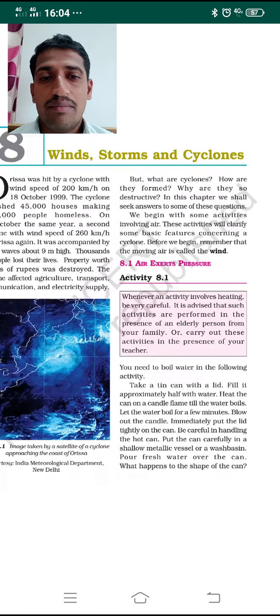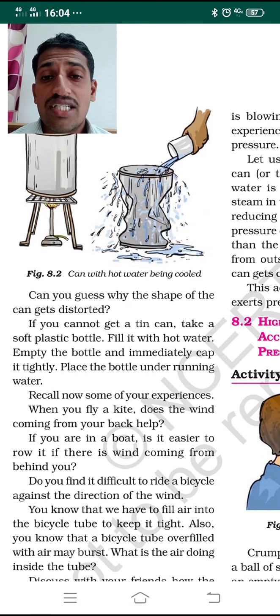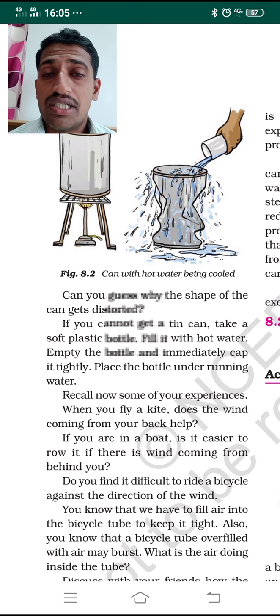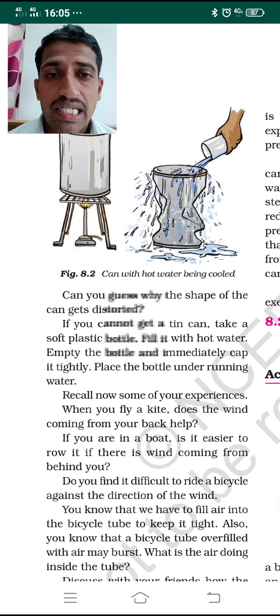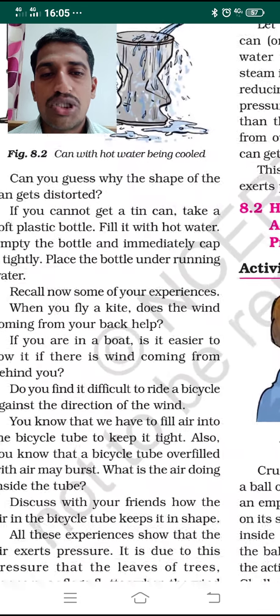Immediately the shape of the tin can becomes distorted like this. Inside, the hot water is there, and you are giving heat with the help of the candle flame. It is getting heated, and the water inside is getting boiled. After some time you blow off the candle flame and stop it. Inside it is very hot, and the metal container's shape was normal earlier. So if you immediately pour cold water on that metal, the shape of the container becomes distorted.